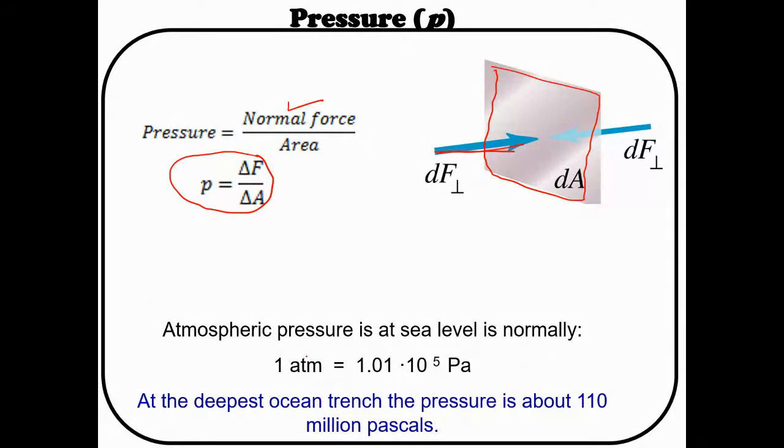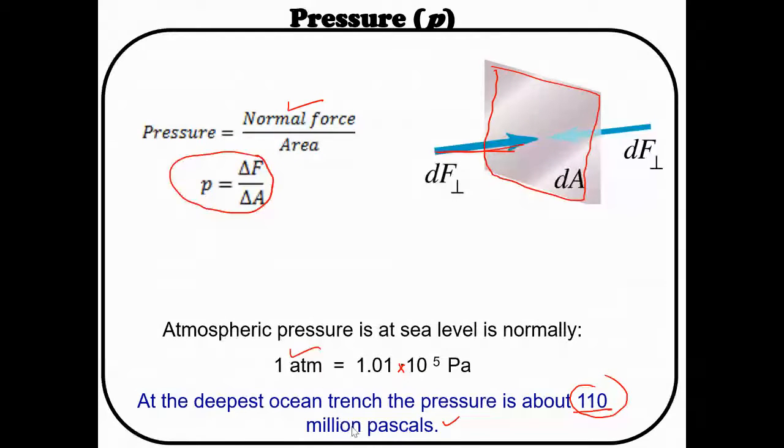Now at the atmospheric level, what is the value of the atmospheric pressure? 1.01 multiplied by 10 to the power of 5 Pascal. If you go to the deepest ocean, what should the pressure be? Just to see the pressure level, how many times is it increasing? This is our 1 atmospheric level. When you go to the deepest ocean, it is 110 million Pascal. That means if you go to the deepest level, the pressure will be more. It will squeeze you.